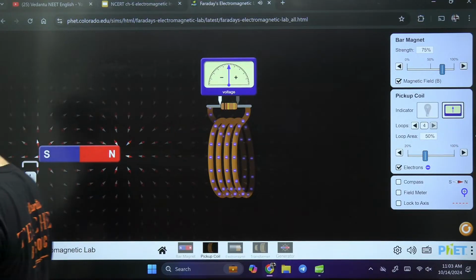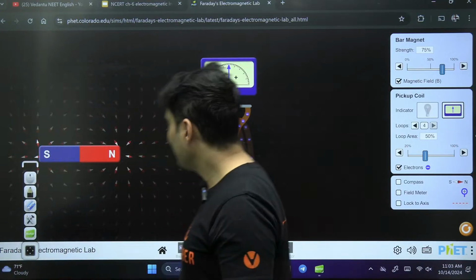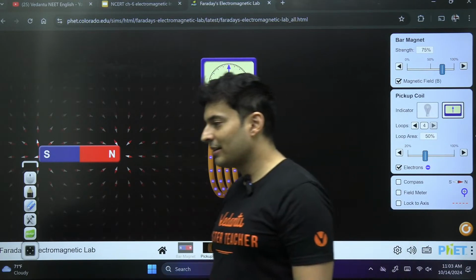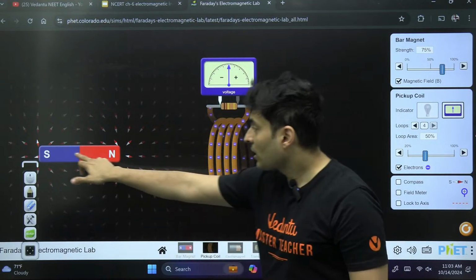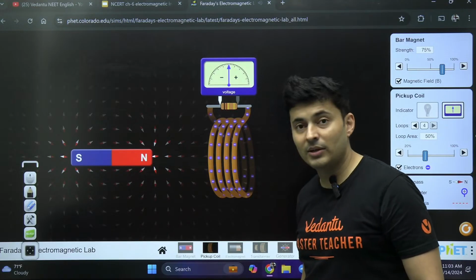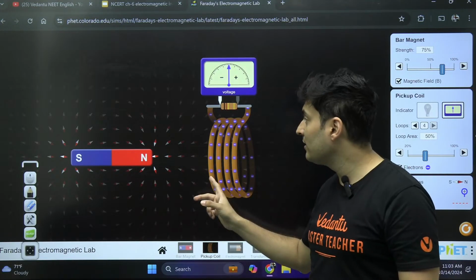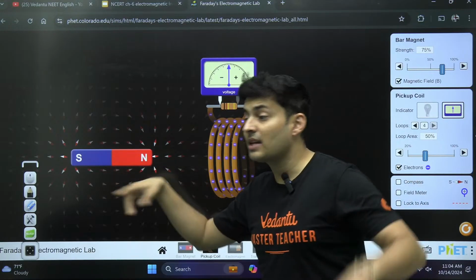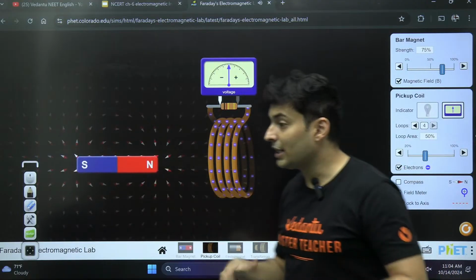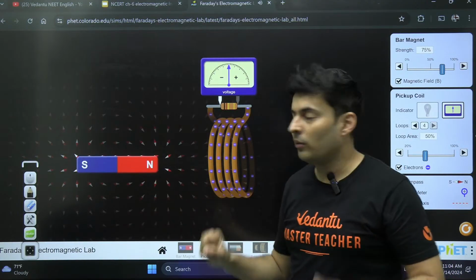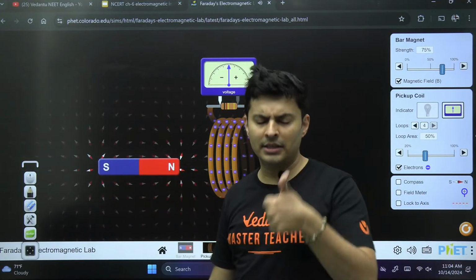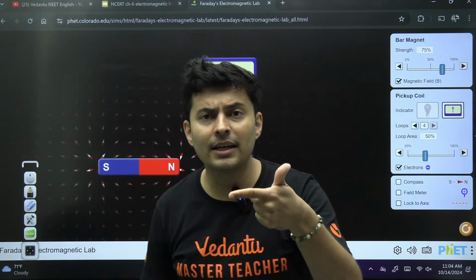It will attract it. Yes, correct. South attracts north, south repels south. Everybody, very good. Which means, if I push this magnet, it will get attracted by this coil. If this magnet gets attracted by this coil, won't its kinetic energy increase? Wow. At the same time, electricity is also getting generated. So electrical energy is being generated, and kinetic energy is getting increased.